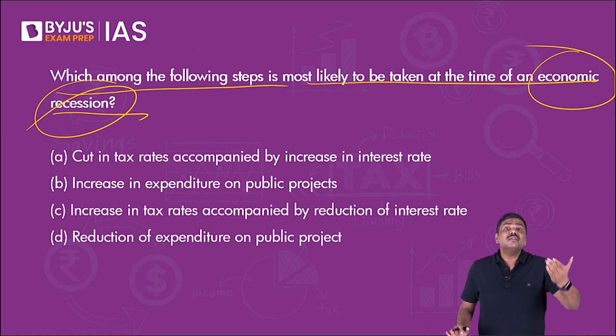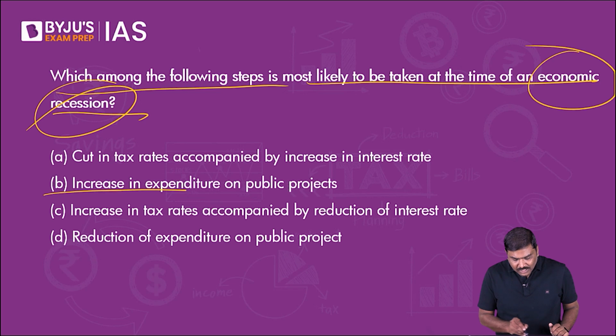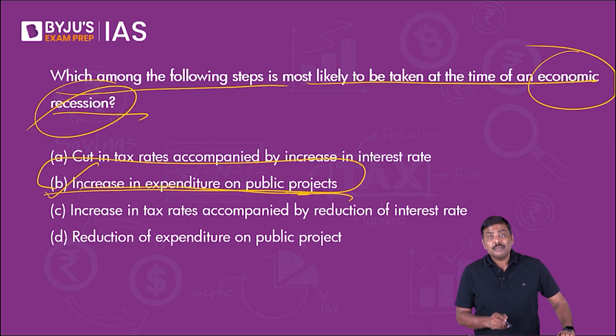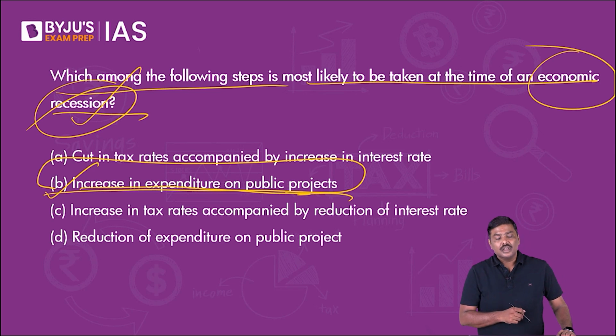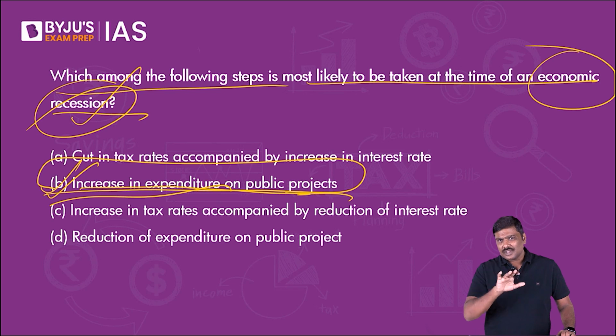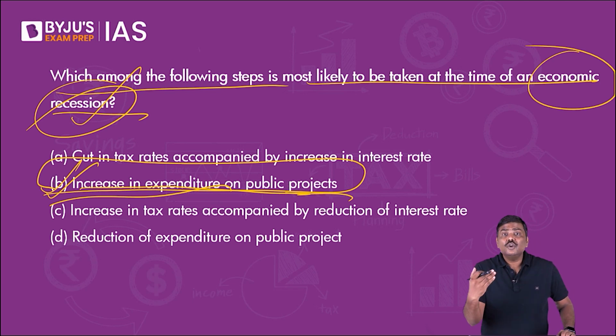Government should spend money, create jobs, create infrastructure, etc. So for this question, the right option will be option B, increase in expenditure on public projects, because the government should create jobs and spend money during recession. So these are the kind of questions which can be asked by UPSC in the preliminary examination.